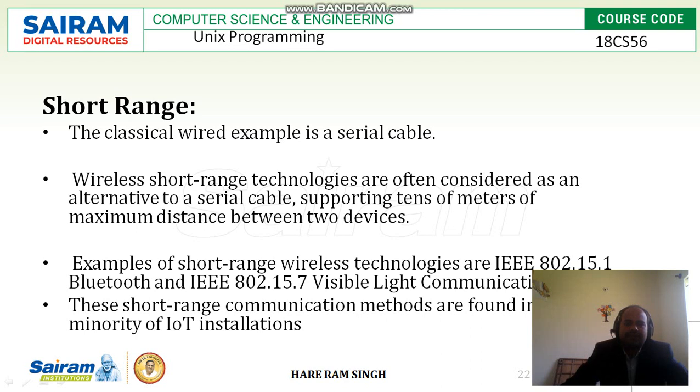Examples of short range wireless technology are IEEE 802.15.1, which is called Bluetooth, and IEEE 802.15.7, which is visible light communications. These short range communication methods are found in only a minority of IoT installations.